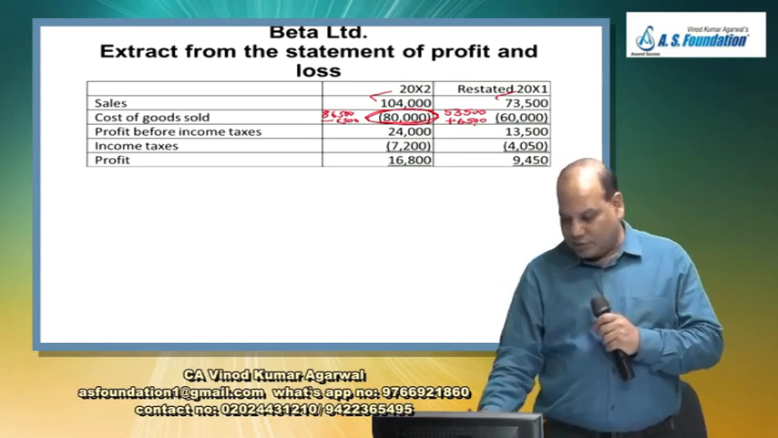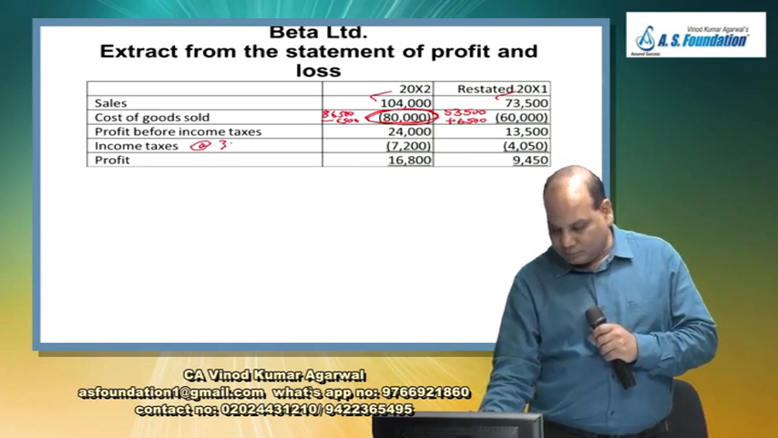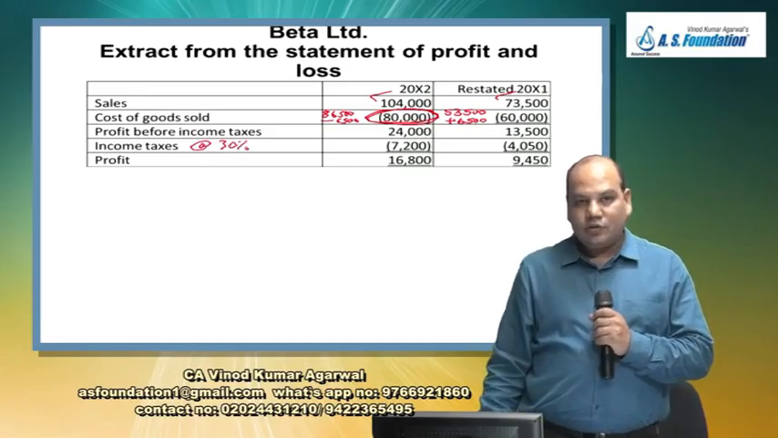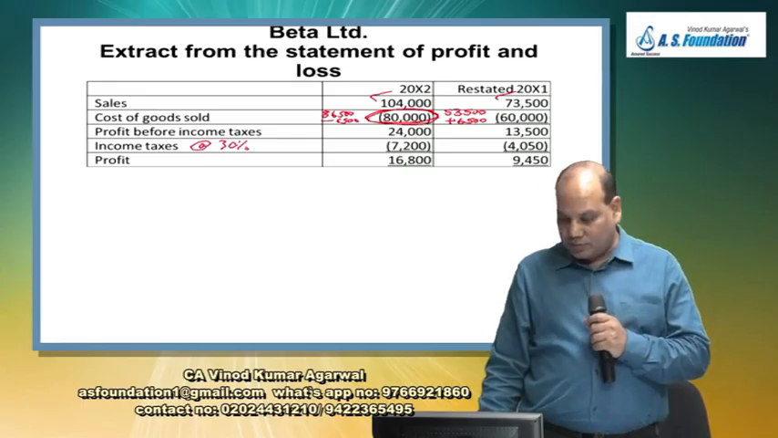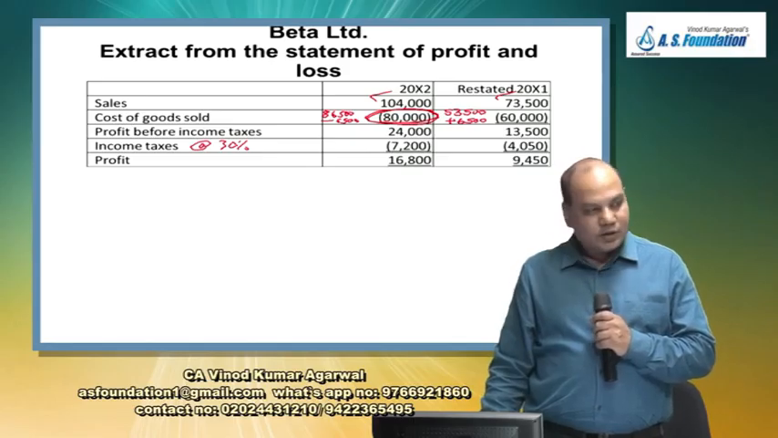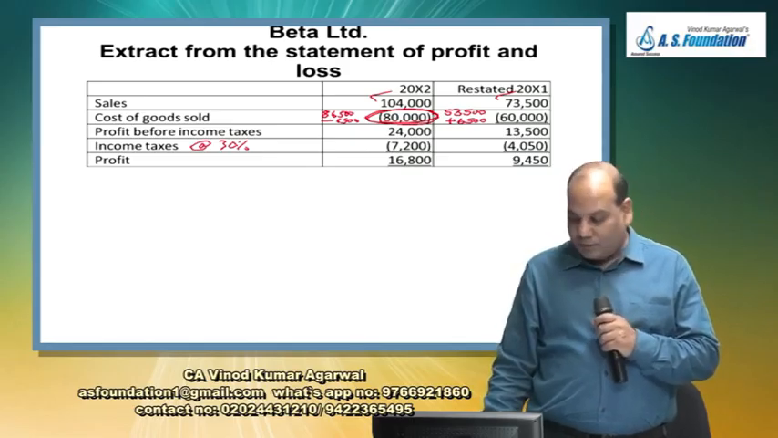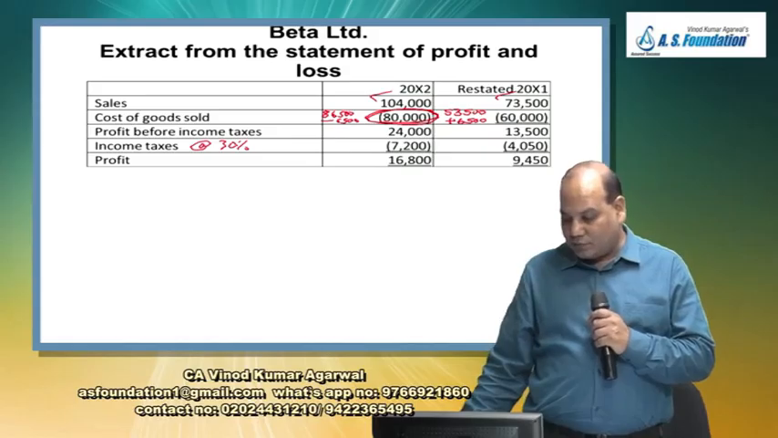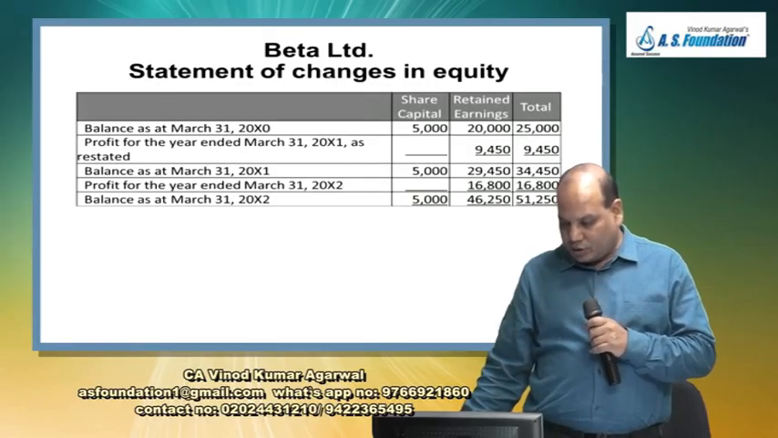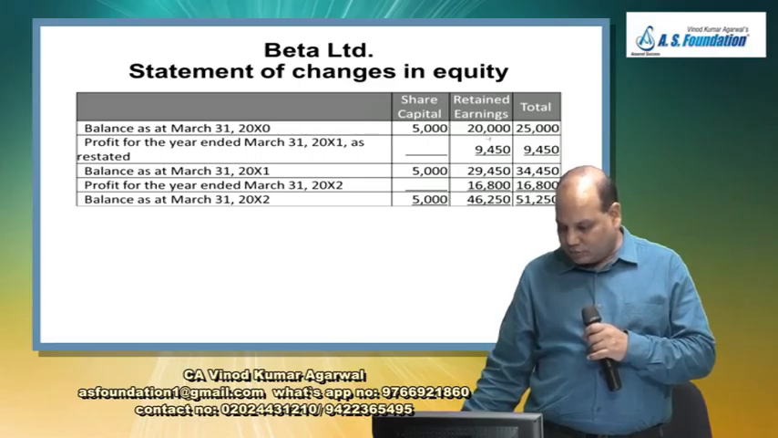Income tax rate is 30%. 7,200, 4,050. And therefore the profit will be 16,800 and 9,450. Now we'll see the revised statement of changes in equity. Okay. This is the last year. First check the last year. First few lines and then current year.